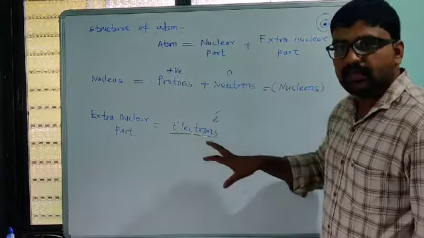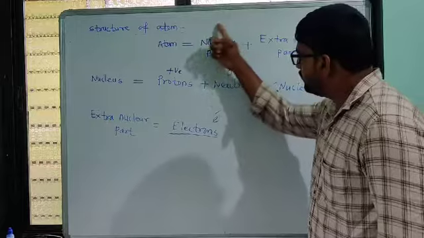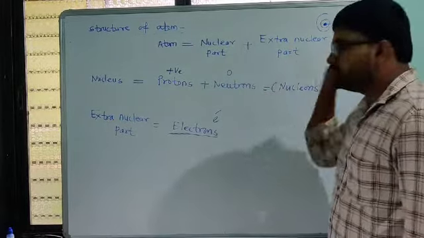So modern science tells us the structure of the atom is like this. The atom is made up of two parts: the nuclear part and the extra nuclear part.